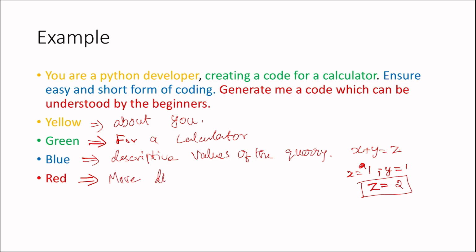If I give x equal to 1, and y equal to 1, then z will be 1 plus 1, yeah, 2, like this. Okay, so it should generate me a code which can be understood by the beginners. So it is more descriptive. In the technical term we can say this is fine tuning, because I already gave the data model to work with Python. It has knowledge about Python code, and fine tuning is more descriptive on it, and then the blue descriptive value for the query.